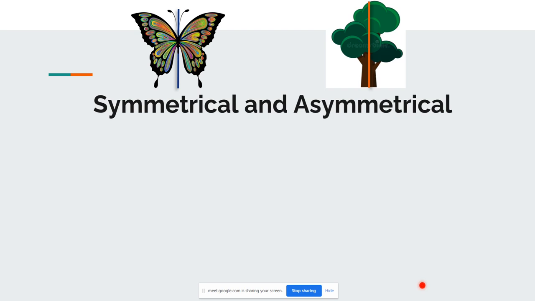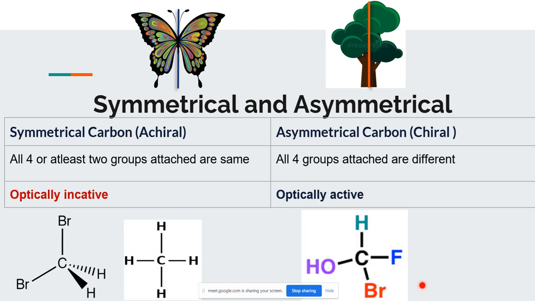Symmetry and asymmetry are part of nature, and the same is applicable to chemistry also. In your lower standards, you have studied symmetrical carbon and asymmetrical carbon, chiral and achiral.